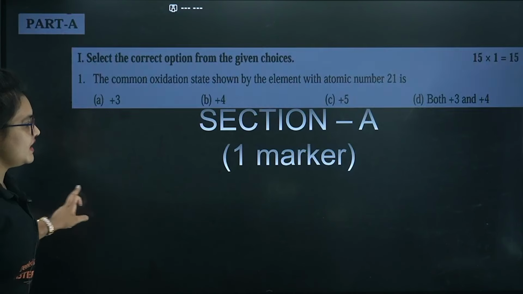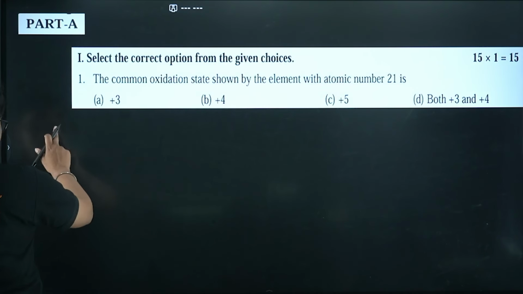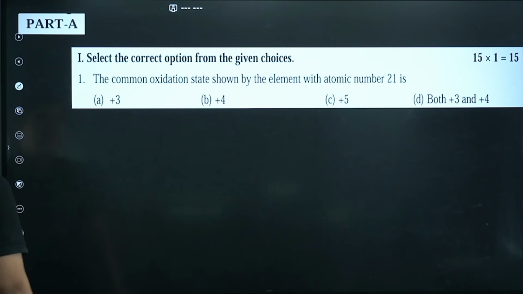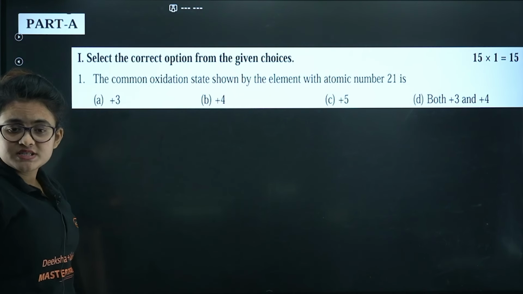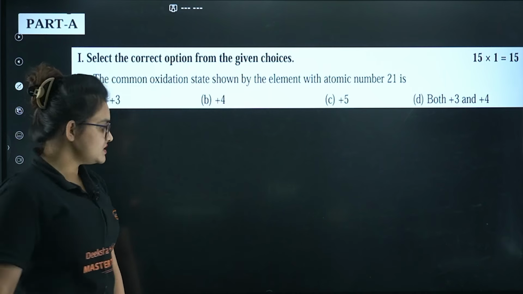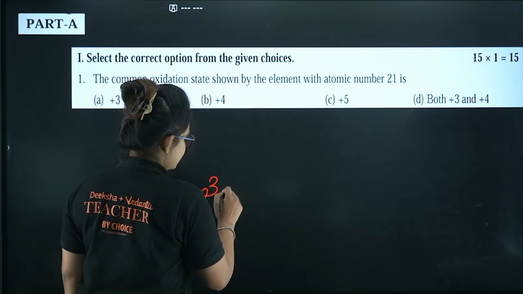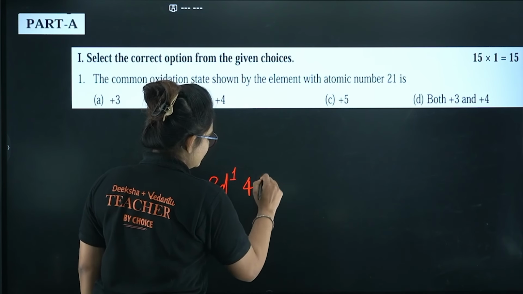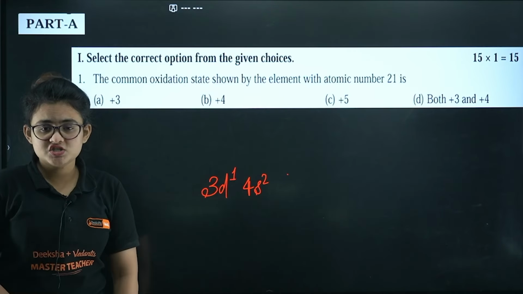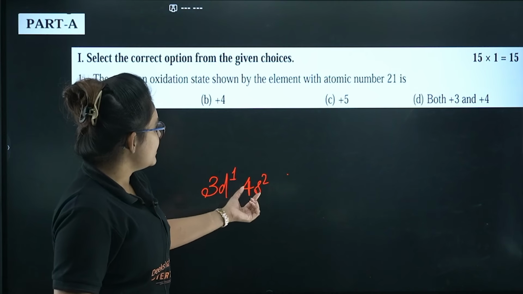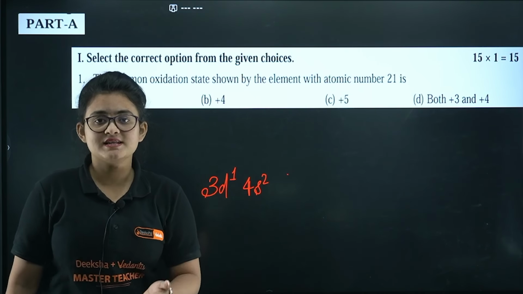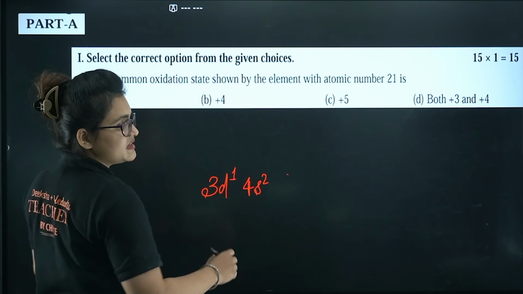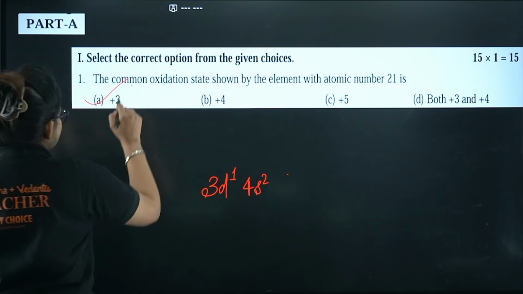Okay, so section A, 1 mark. First question you can see. Select the correct option from the given choices. The common oxidation state shown by the element with atomic number 21. So atomic number 21 is basically scandium, right? If you write the electronic configuration of scandium, it is basically 3d1 4s2. So scandium will get a very stable oxidation state if both the s electrons and the d electron get eliminated. As a result, it will get a noble gas like configuration, and overall how many electrons are lost? 3 electrons, and hence you can see +3 oxidation state.